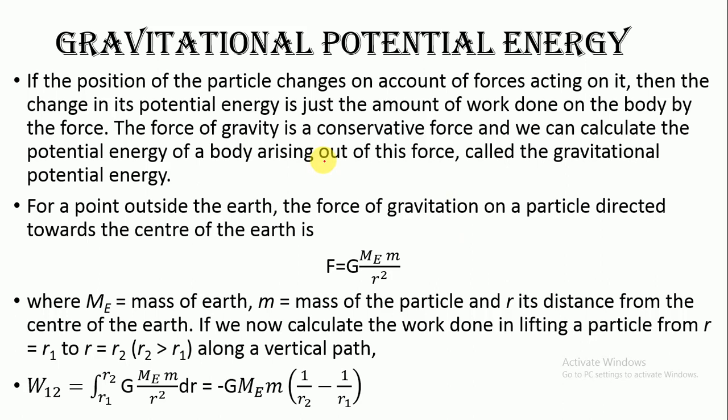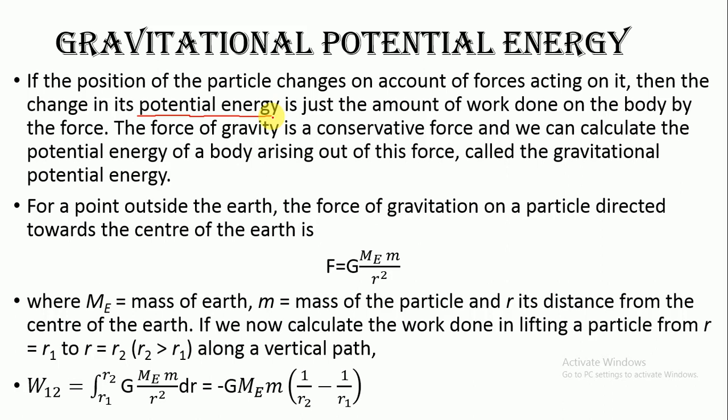Students, here one thing is very important. Generally, how can we calculate the potential energy? I am using the term only potential energy here. Potential energy is the amount of work done on the body by the force when, because of the force, the body is changing its position. So some work is done on the body, and that work done would be equal to the potential energy of the object.